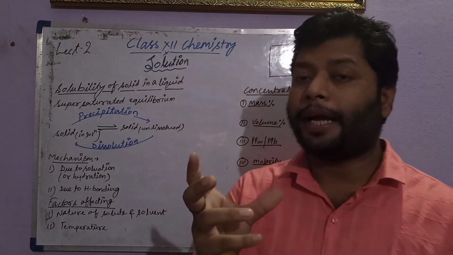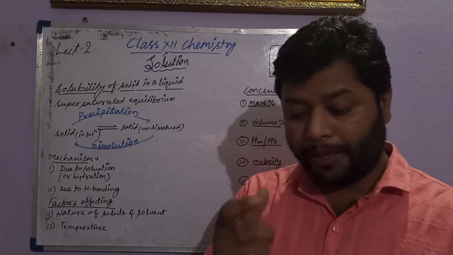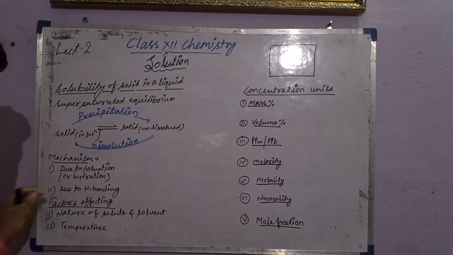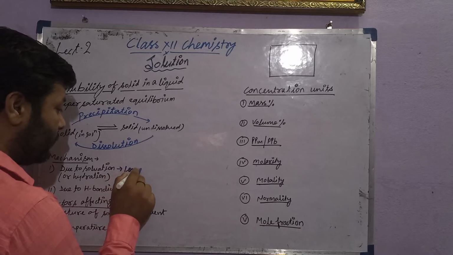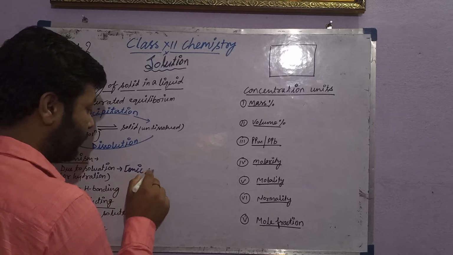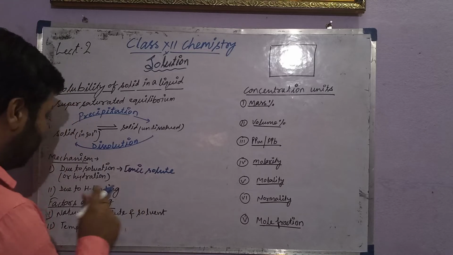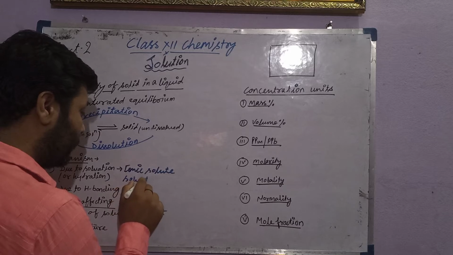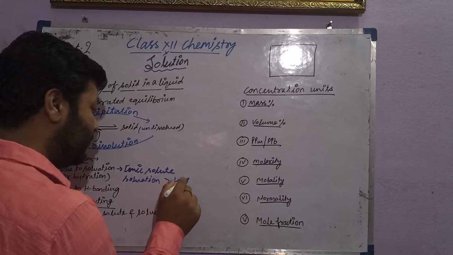The three-dimensional arrangement of the constituent particles is called the lattice. So if the compounds are ionic, this due to solvation actually belongs to ionic molecules. If the solute is ionic, the hydration energy or solvation energy must be greater than the lattice energy.